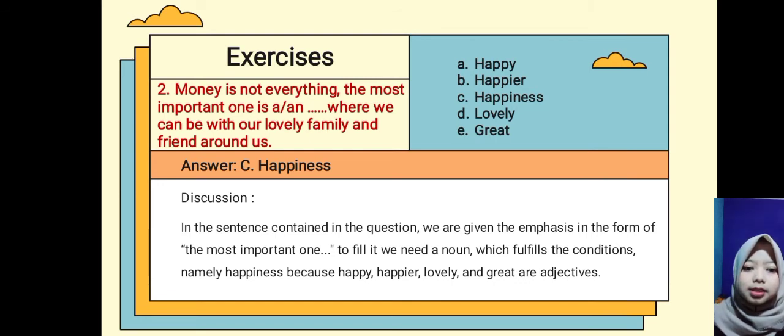Discussion. In the sentence contained in the question, we are given the emphasis in the form of the most important one. To fill it, we need a noun which fulfills the condition, namely happiness, because happy, happier, lovely, and great are adjectives.